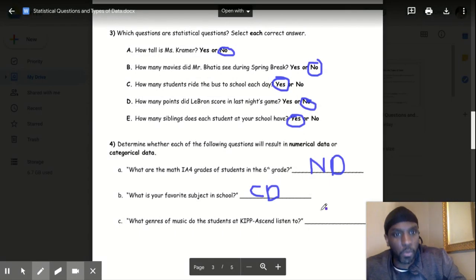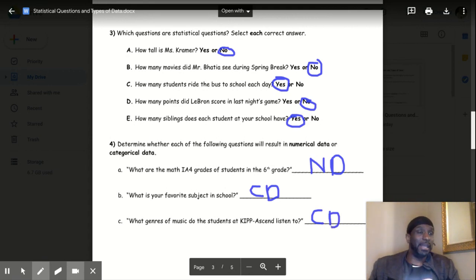Now, what genre of music do students at the school listen to? This will be categorical data, okay? This is a genre. Oh, I listen to rap. I listen to R&B. I listen to hip hop. I listen to rock and roll. I listen to oldies, okay? So different genres of music.